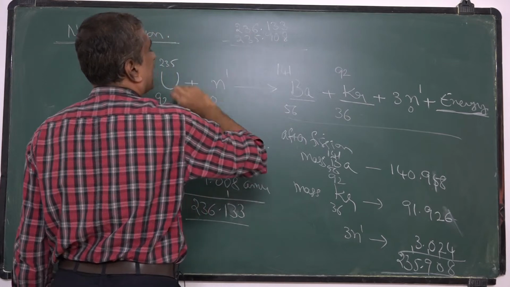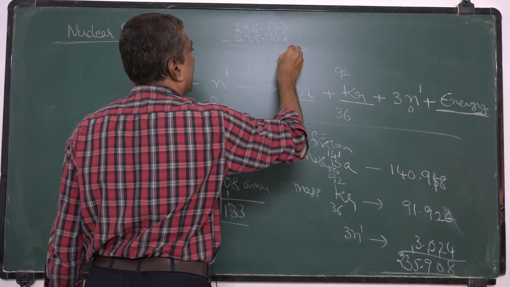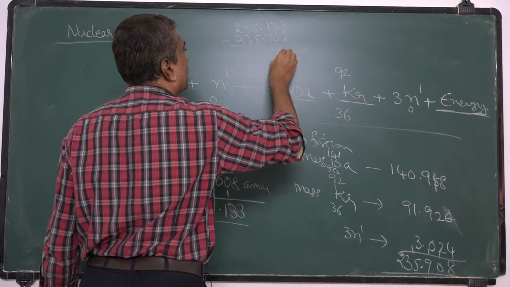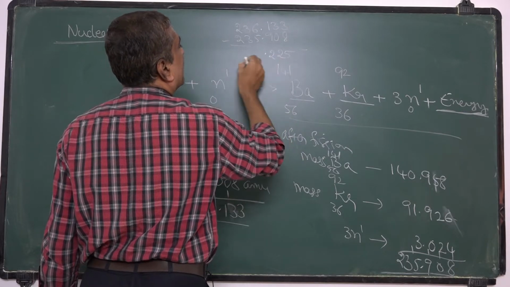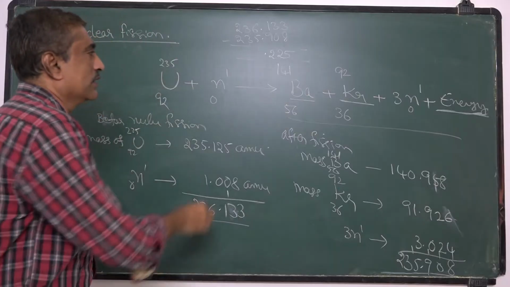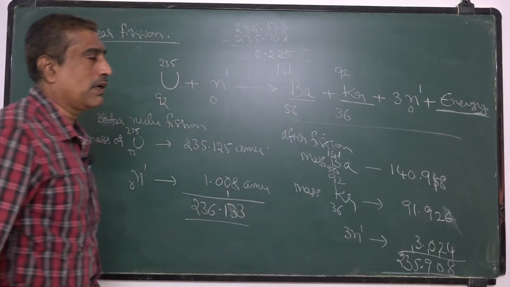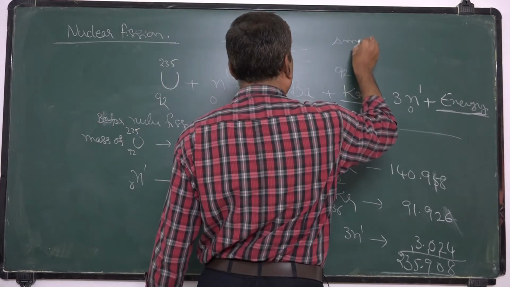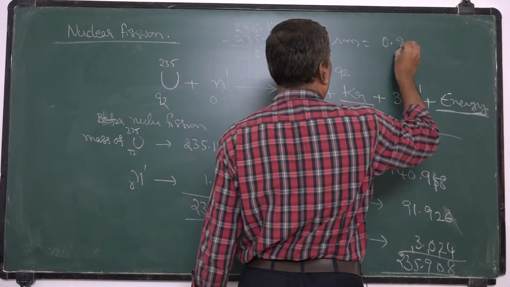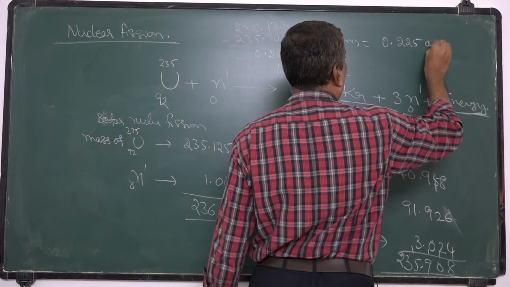On subtracting, we get 0.225. That means the difference in mass, delta M, is 0.225 atomic mass units.